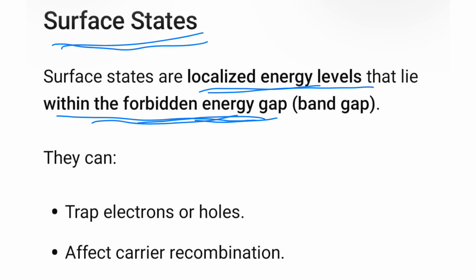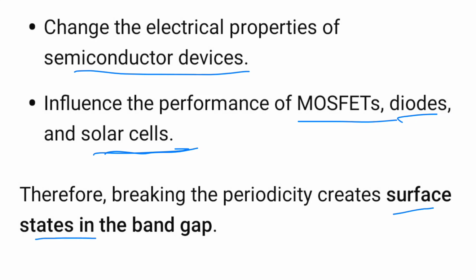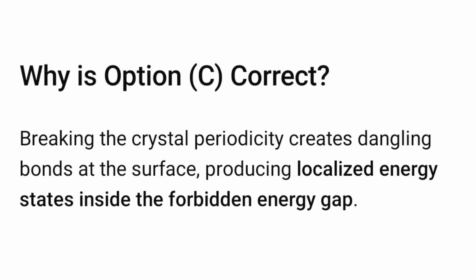They can trap electrons or holes, affect carrier recombination, change the electrical properties of semiconductor devices, and influence the performance of MOSFETs, diodes, and solar cells. Therefore, breaking the periodicity creates surface states in the band gap.